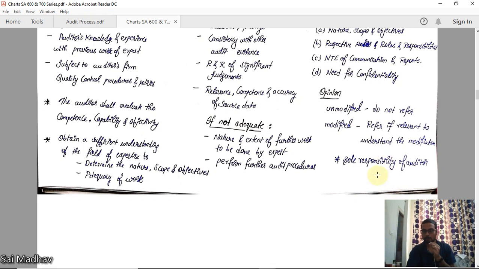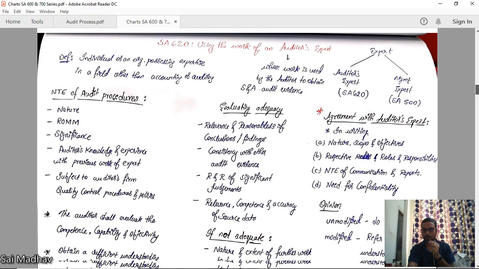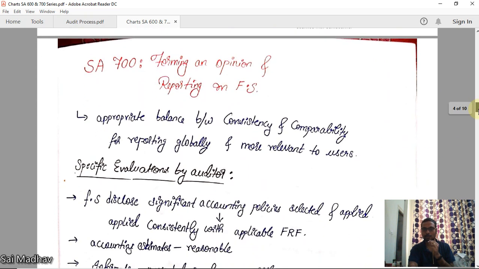Important point: sole responsibility of the auditor. Because you have given the work to some expert, it does not mean that there is diminution of responsibility. The final responsibility is on the auditor himself. You are just using the work to gather sufficient appropriate audit evidence. This is the SA 620 standard. Now we have completed the 600 series. Now we will go to the 700 series.